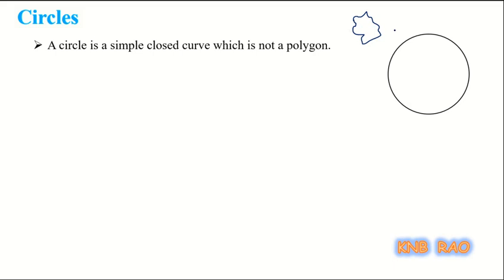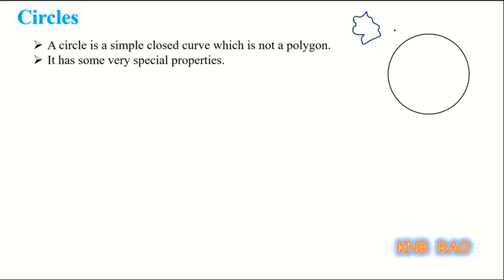How do I define a simple closed curve which is not a polygon and is a circle? So we will learn in today's session the definition, how we can say a simple closed curve and not a polygon becomes a circle. With what conditions will it become a circle?